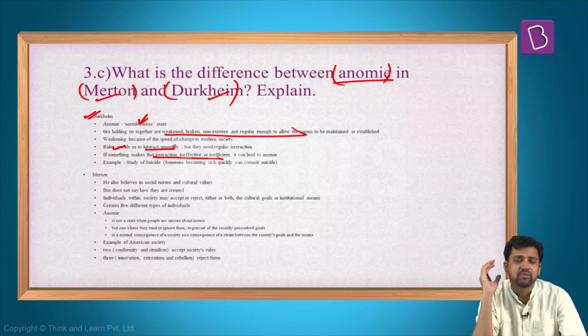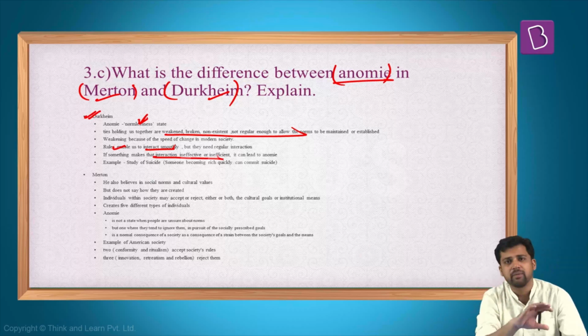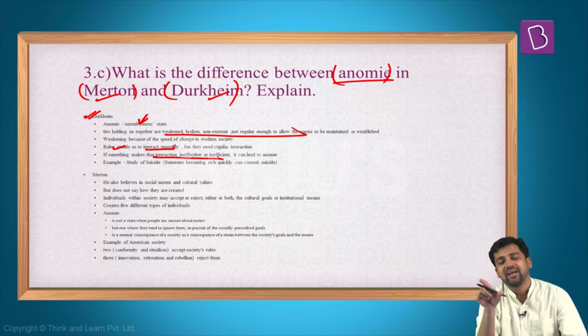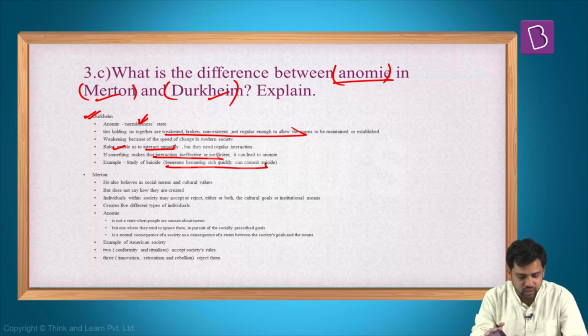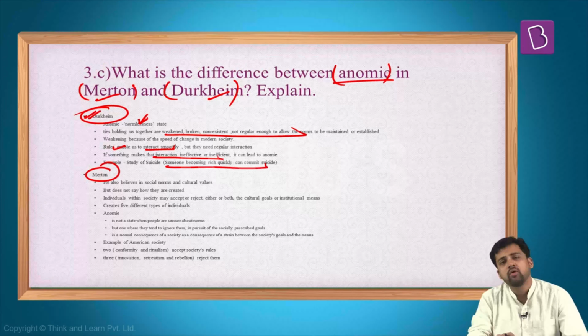You are now part of another society, another class. And in this class, again, the norms may be different. The rules, regulations might be different. And because of this, there can be confusions, there can be conflicts in the minds of the individual. It can lead to a type of suicide which is called anomic suicide. So, someone becoming rich all of a sudden can also commit suicide. So, anomy, as per Durkheim, is normlessness. Now, what does Merton say about anomy?